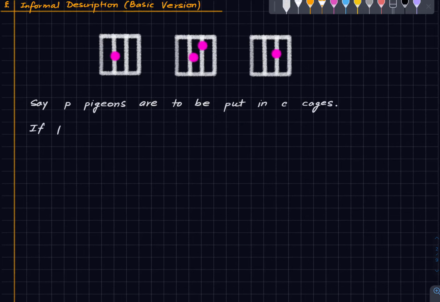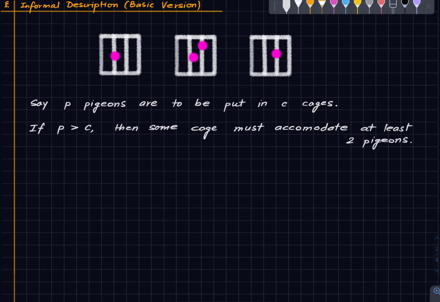If the number of pigeons exceeds the number of cages, then some cage must accommodate at least two pigeons.